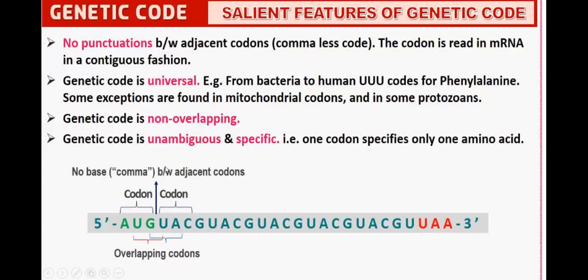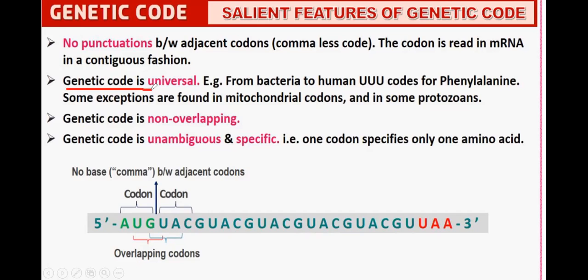There is no punctuation: no punctuation mark between adjacent codons, so it is a comma-less code. The codons are read in messenger RNA in a continuous fashion, for example AUG, UAC, GUA, and so on. The comma is not kept.